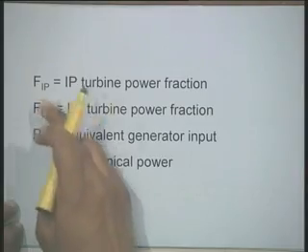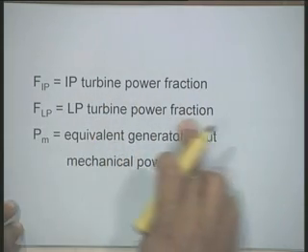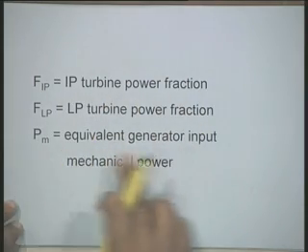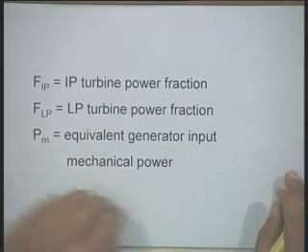Now, similarly, FIP stands for IP turbine power fraction, FLP is the LP turbine power fraction, PM is the equivalent generator input mechanical power. That is the mechanical power input which we have been talking about.